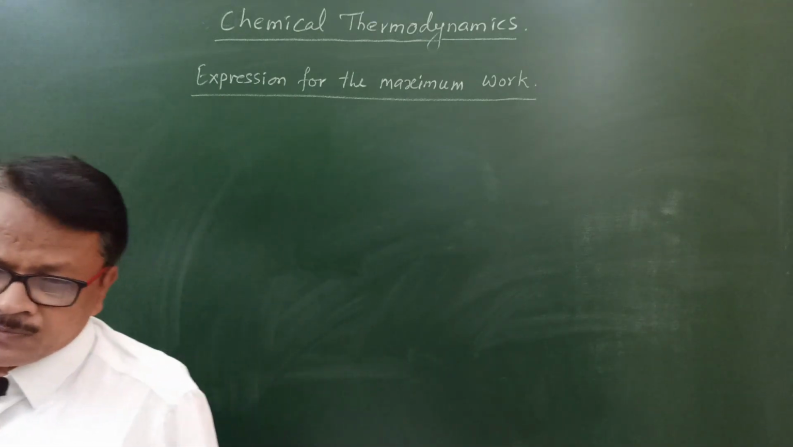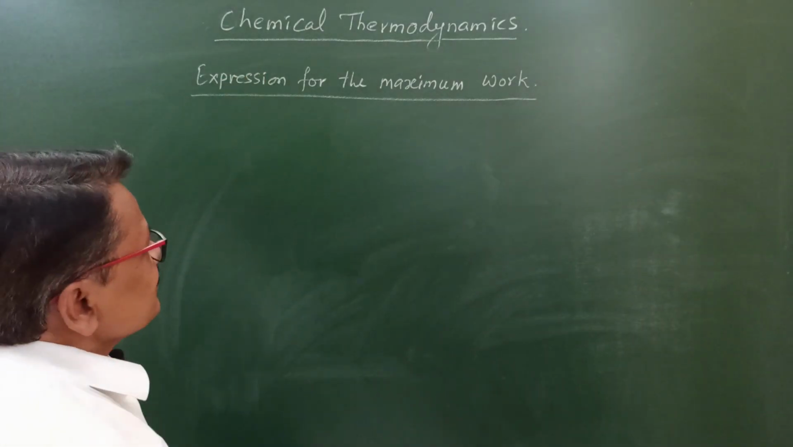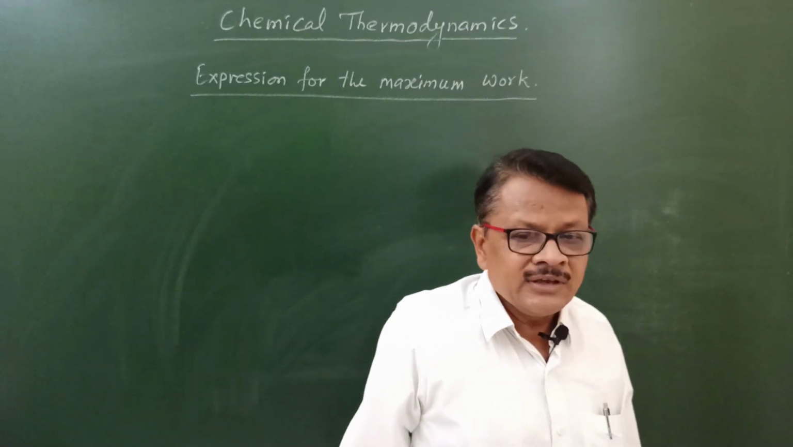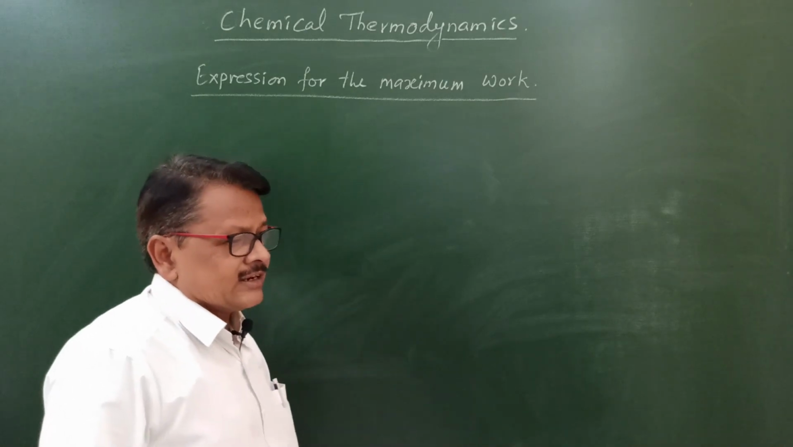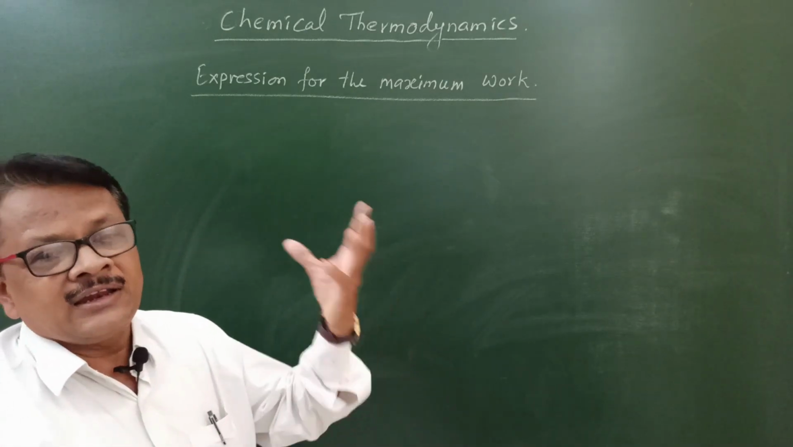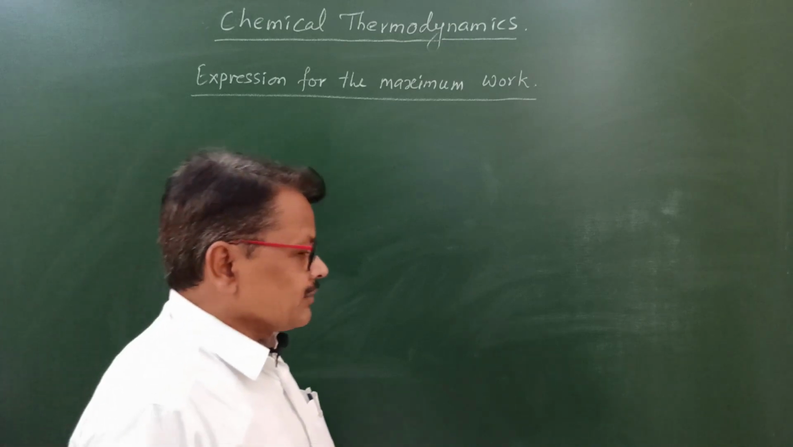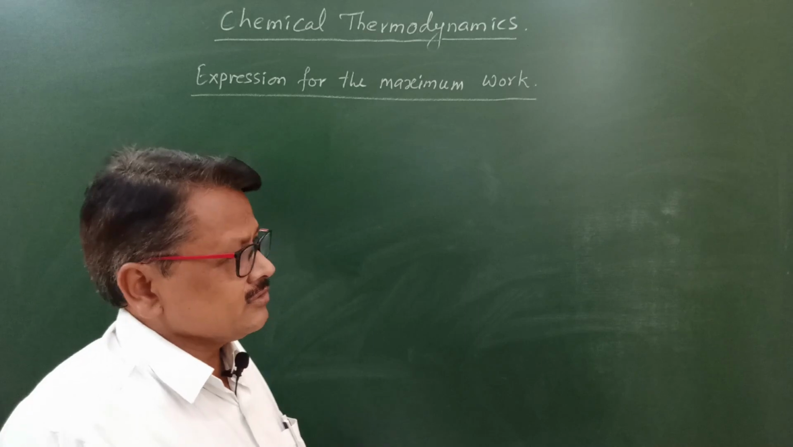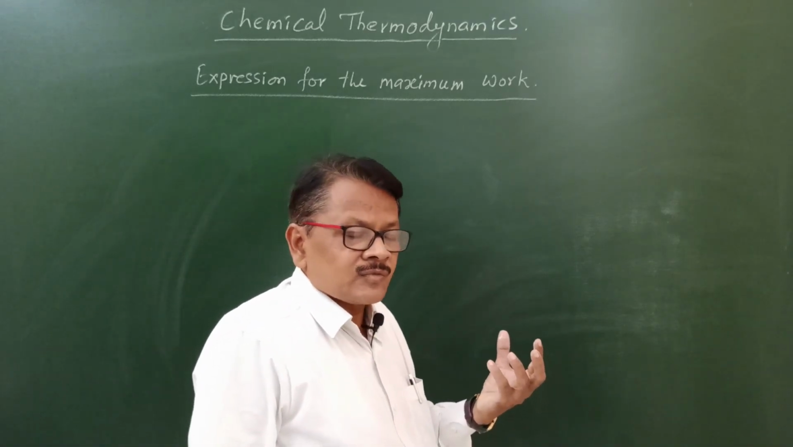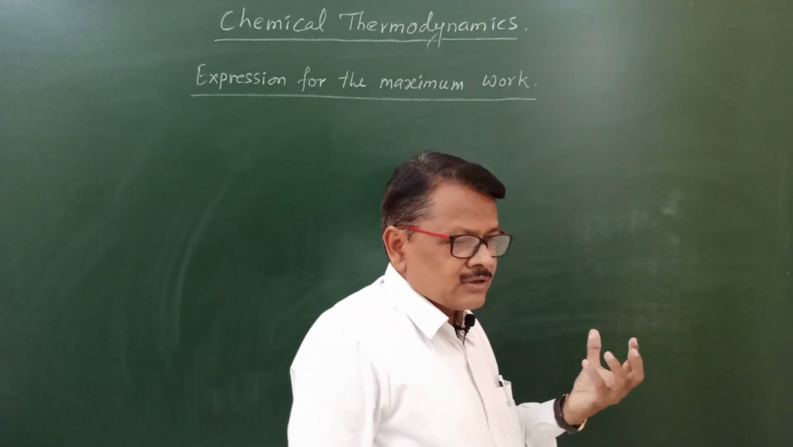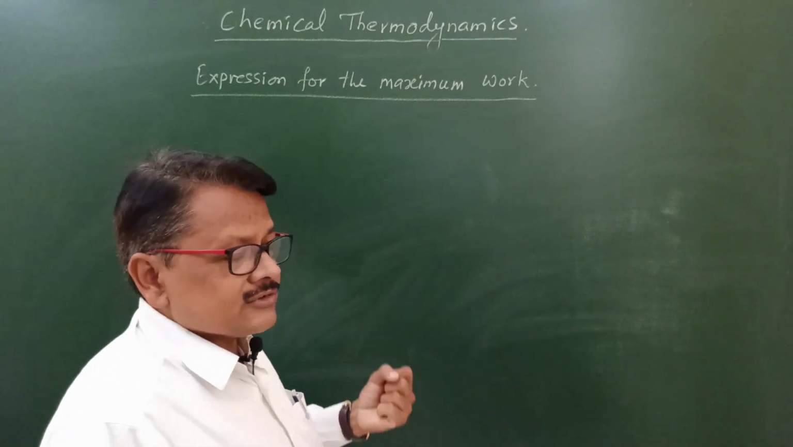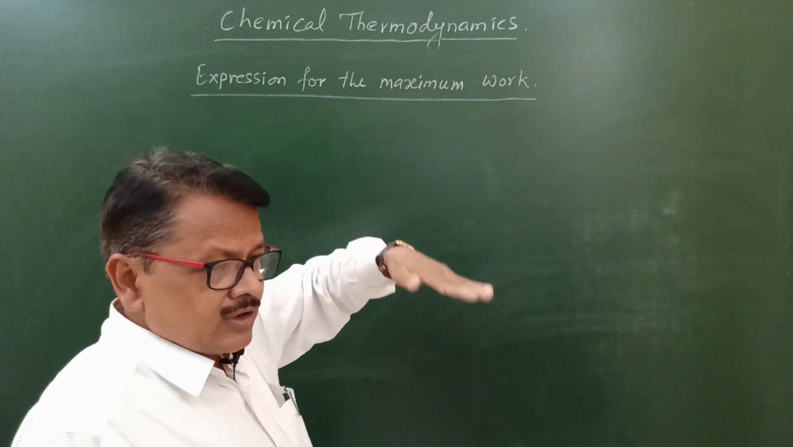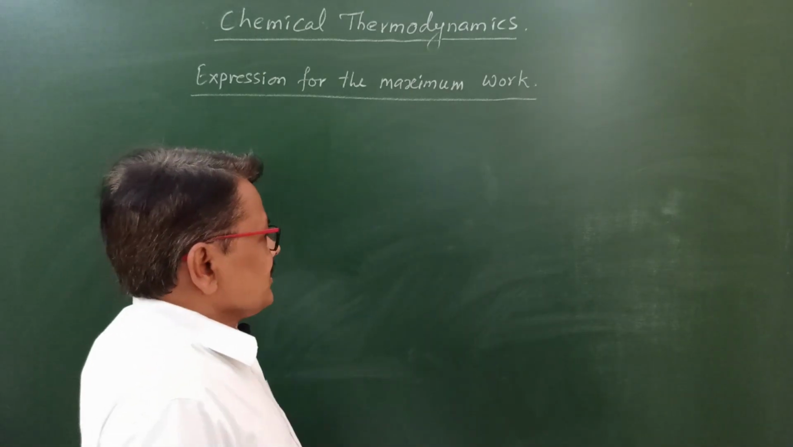For the expression for the maximum work, we have to consider that n moles of gas are filled in the cylinder. That gas is an ideal gas. Here we consider n moles of an ideal gas filled in a cylinder which is fitted with a frictionless, movable and rigid piston.